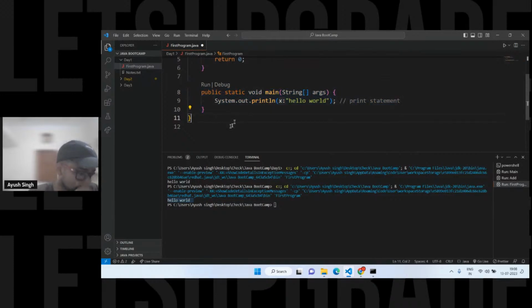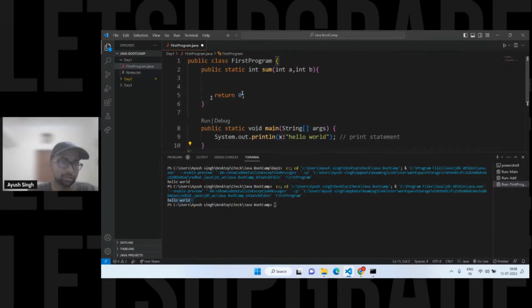Anyone have any doubt? Anyone have any doubt? We can directly call it with the class name. Exactly, we can directly call it with a class name, or you can directly call it if it's, see, you have to use class name if it's outside the package. Otherwise you can directly call, right? You're going to use with this only. Okay, so we are not using any package or something. We are simply going with the class and all.